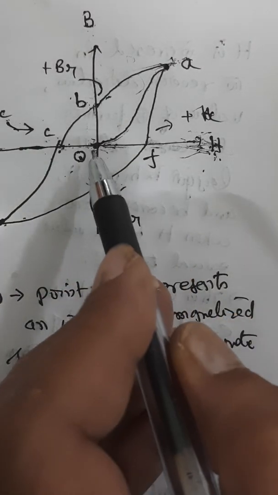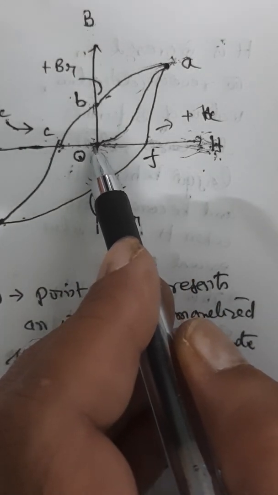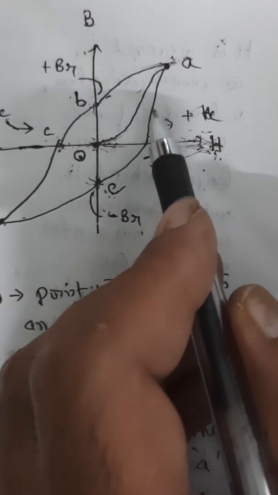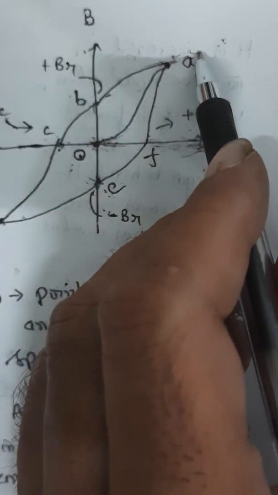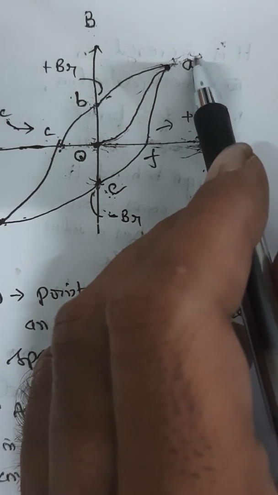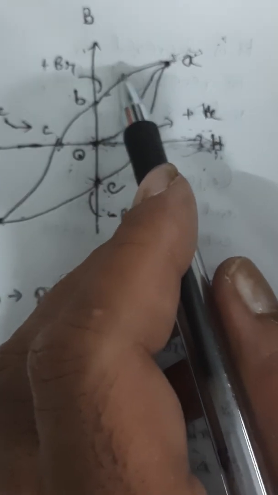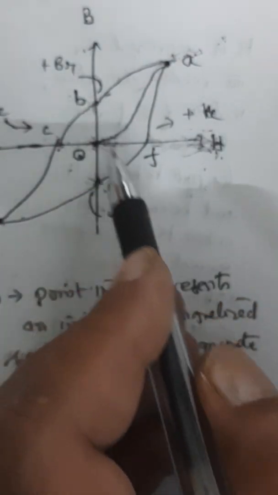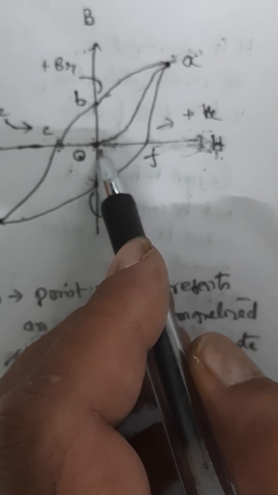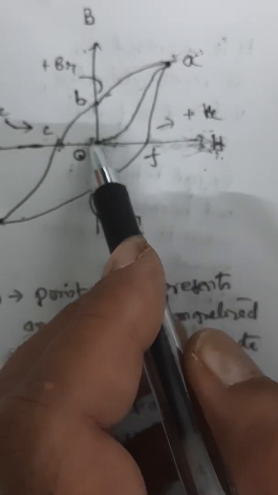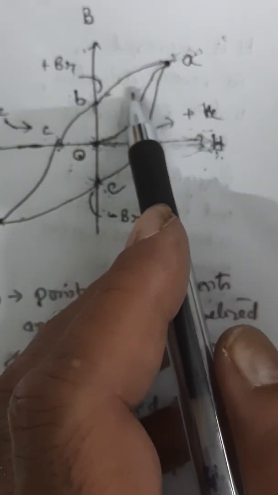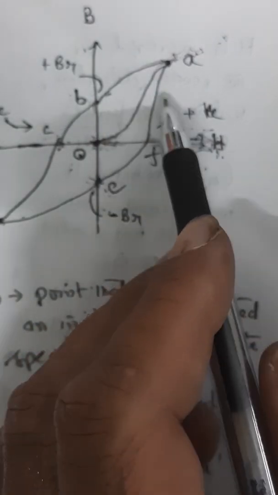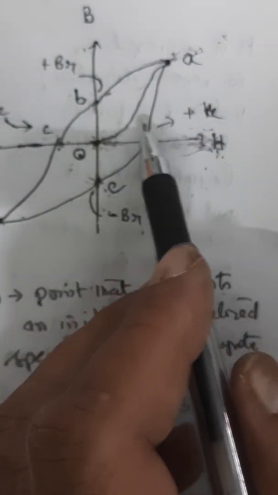If you see the diagram, originally it is unmagnetized, zero magnetic intensity, H is increased, B also increased, not uniformly, and reached a point A, and there, now if we decrease H value, B also decreases, but it follows the path AB. That means B is lagging behind H. When H becomes 0, B still has a value equal to OB. So this magnetic flux density remaining in the specimen in the absence of any external field is defined as residual magnetism. The power of retaining this magnetism is called retentivity or remanence of the specimen.